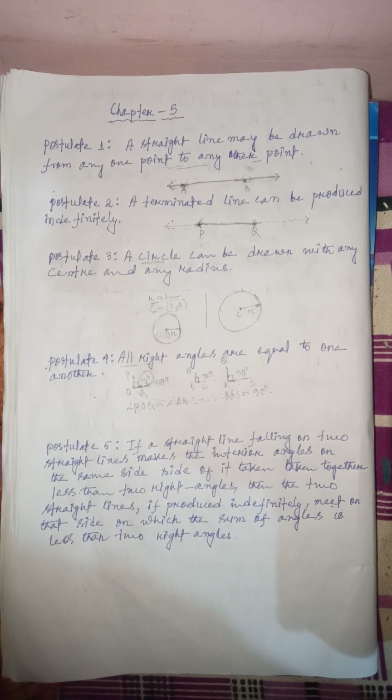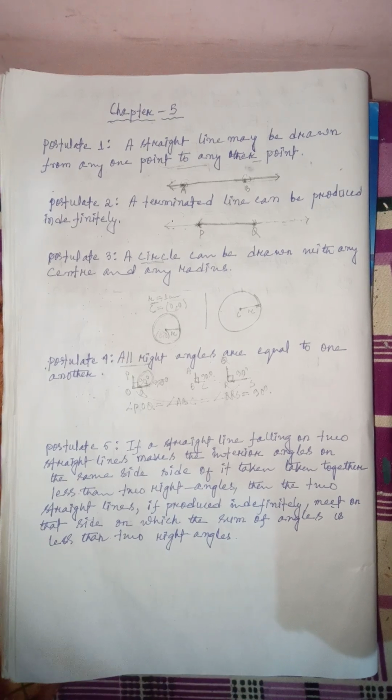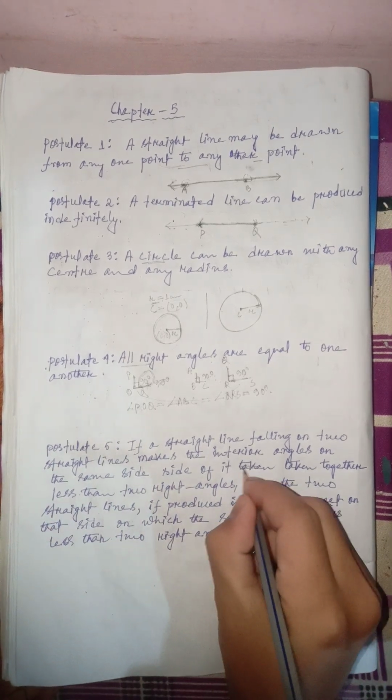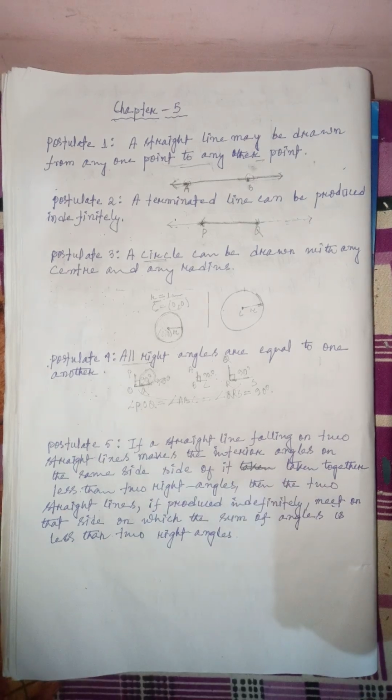Then let us move to the last part, which is postulate number 5. In postulate number 5, we have: if a straight line falling on two lines makes the interior angles on the same side of it taken together less than two right angles, then the two straight lines, if produced indefinitely, meet on that side on which the sum of angles is less than two right angles, right?